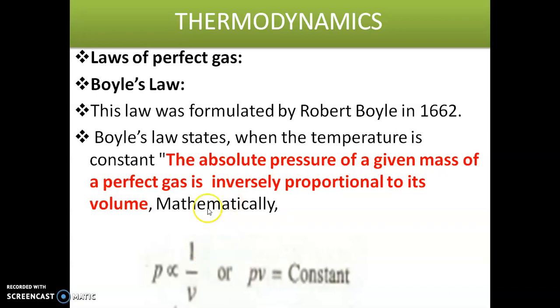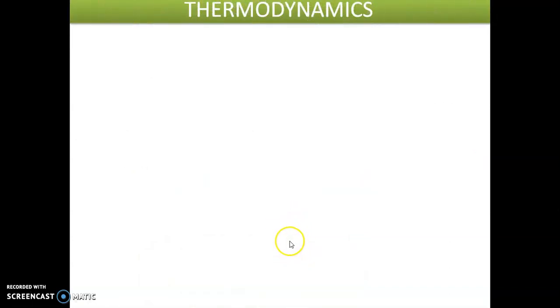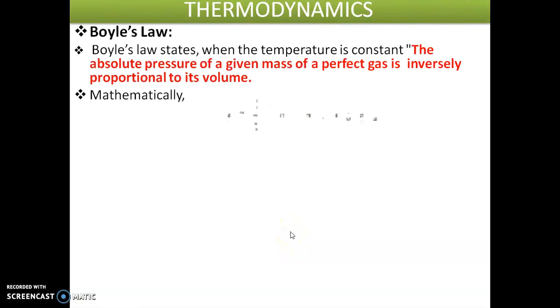According to the statement, we can write mathematically P proportional to 1 by V, or if we remove the proportionality sign, a constant is introduced. Therefore PV is equal to constant. This is for one state. If we write the same equation for two states, P1 V1 is equal to P2 V2, and for three states, P1 V1 is equal to P2 V2 is equal to P3 V3, and so on.